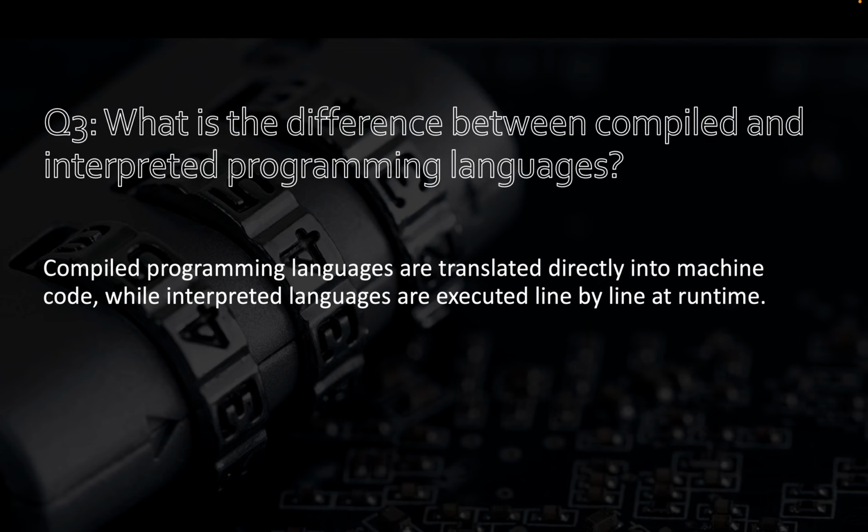Question number 3. What is the difference between compiled and interpreted programming languages? Compiled programming languages are translated directly into machine code, while interpreted languages are executed line by line at runtime.